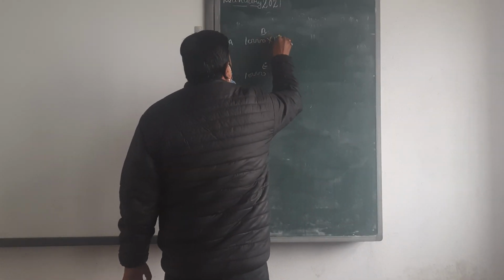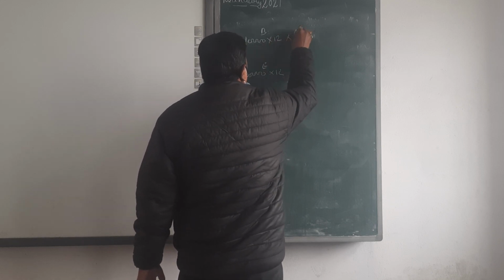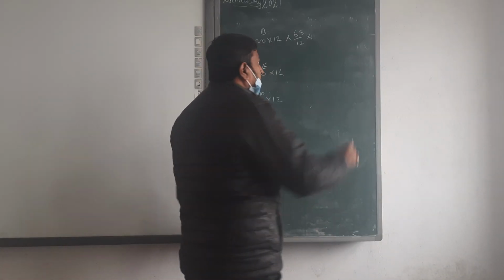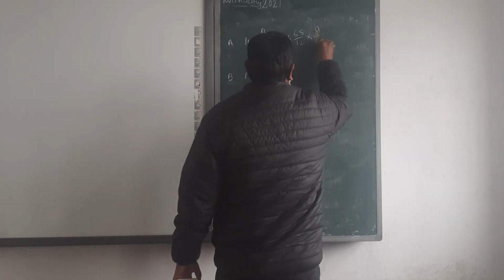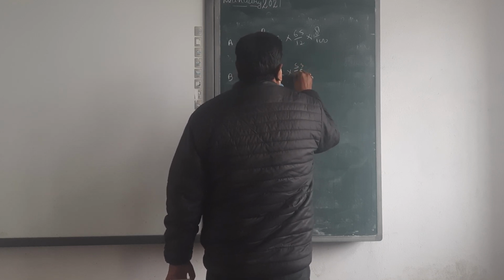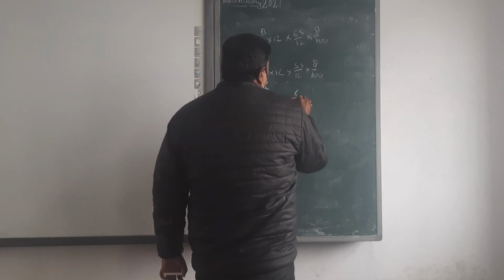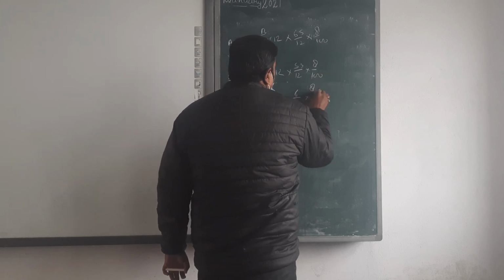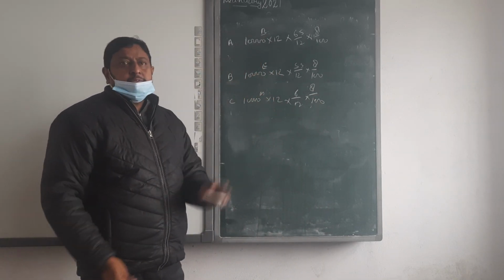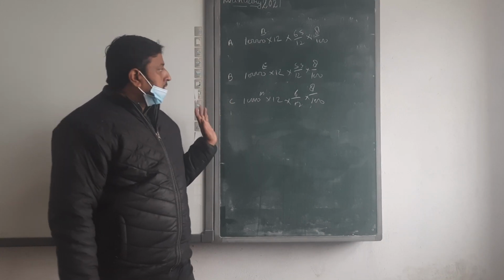Beginning. It was this into 12, this into 12, this into 12. Beginning 6.5 upon 12 into rate of 8%, 8 upon 100. Here again, mid 5.5 upon 12 into 8 upon 100. Mid 6 upon 12 into 8 upon 100. You can calculate or not? Yes, sir. Okay. On this way we are going to calculate the interest on drawing. Clear? Yes, sir. Okay. Sit.